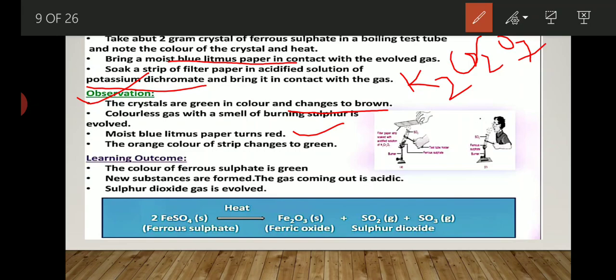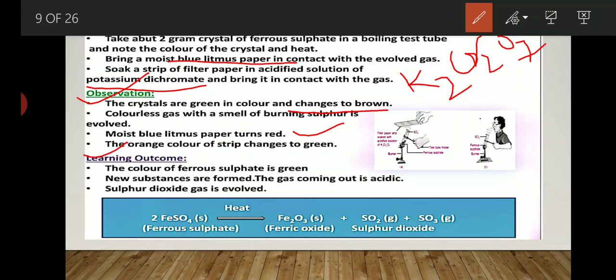Now, after that, what will you observe? The orange color strip changes into green. The orange color strip is a pH paper, which indicates whether the solution is acidic or basic. Immediately the orange color strip changes into green, which proves the neutralization of the reaction. Now, what outcome do you learn from this activity?